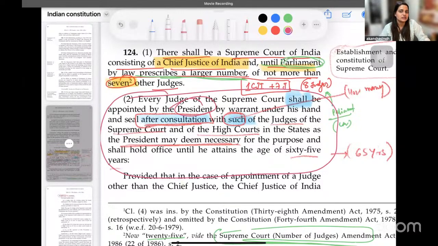Now the question is, such judges, how many judges, 6 judges, 2 judges, 4 judges, 3 judges, what is the meaning of this term consultation? यही जो एक ambiguity थी, इसी को interpret किया गया है, इसी को explain किया गया है in the different cases that start from 1982 and have been resolved by the third judges case in 1999.